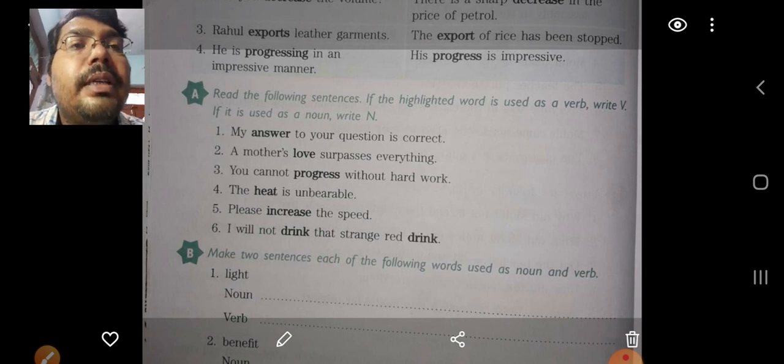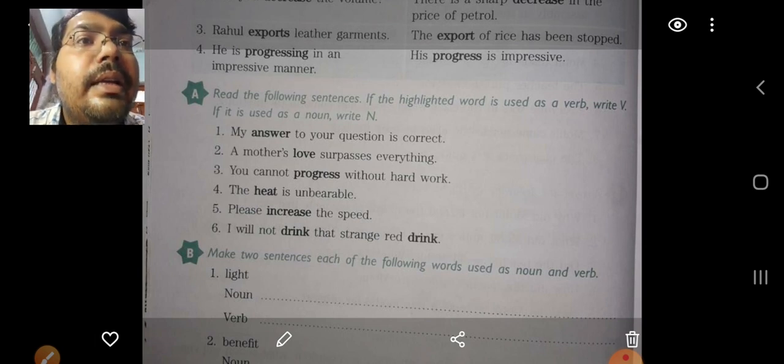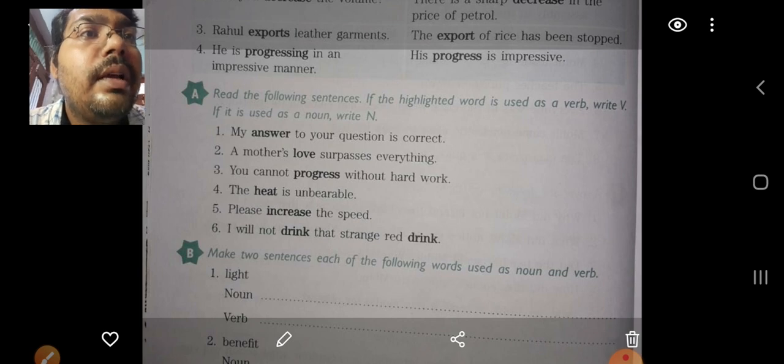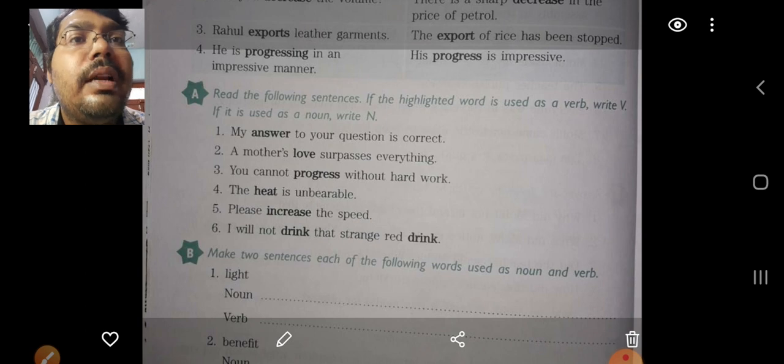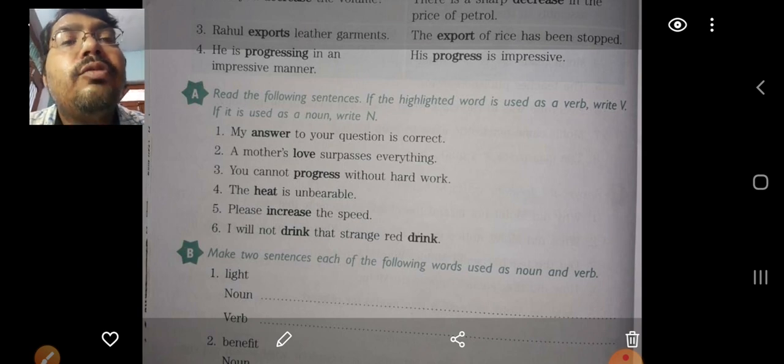Now if you see exercise number A, read the following sentences and the highlighted word and tell whether it is used as a verb or a noun. For example, my answer to your question is correct. My answer. So here the answer itself is not the action of answering. It is not like I answered. This is my answer itself, so it is a noun here.